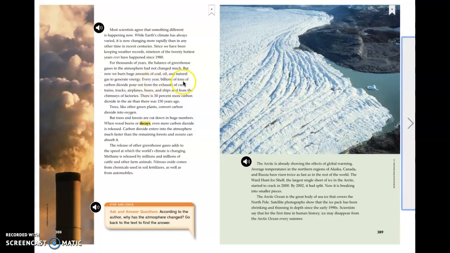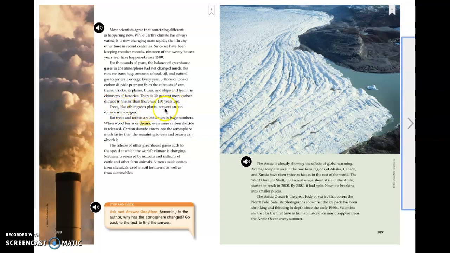Every year, billions of tons of carbon dioxide pour out from the exhaust of cars, trains, trucks, airplanes, buses, and ships, and from the chimneys of factories. There is 30% more carbon dioxide in the air than there was 150 years ago.